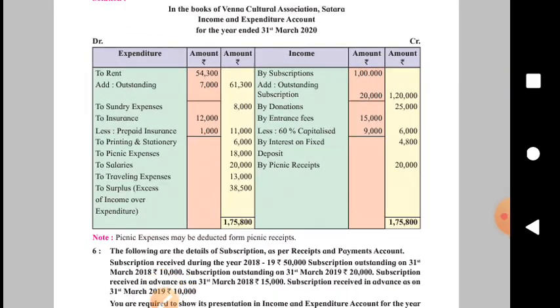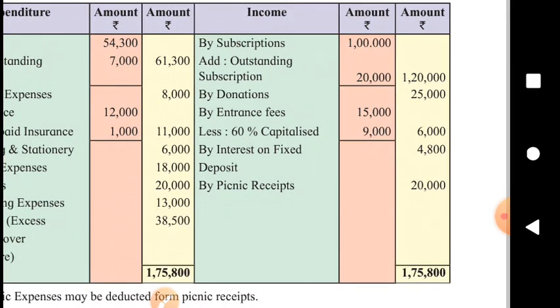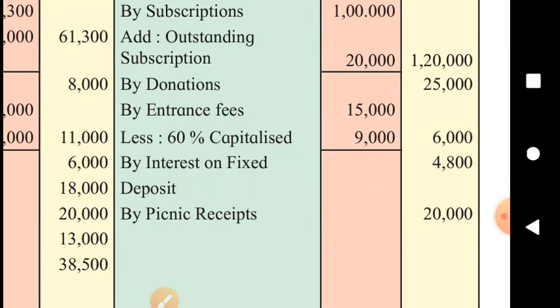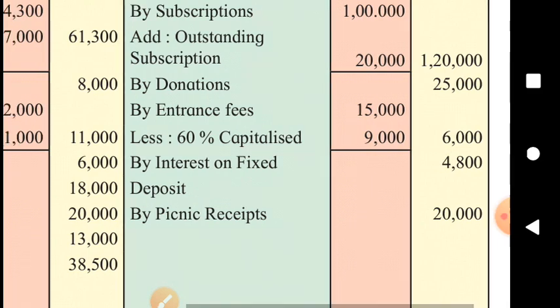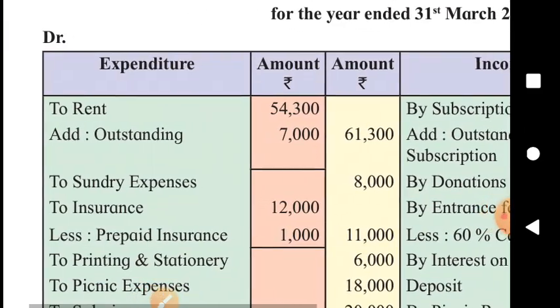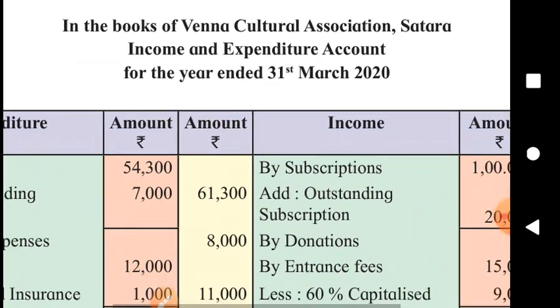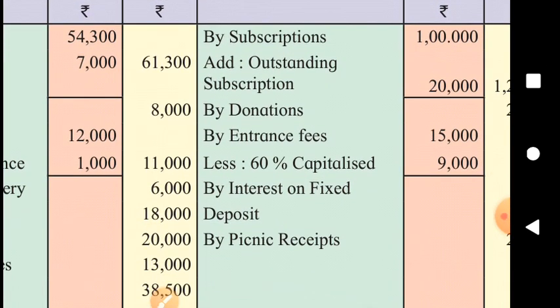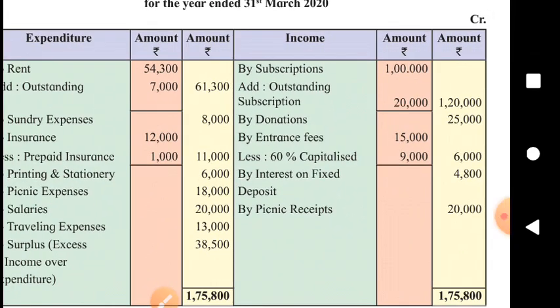Here you can see on the income side entrance fees 15,000 minus 60% capitalized. So capitalized entrance fees cannot be income of the business, it becomes capital fund of the business. So only 40% of 15,000, 6,000 has been shown as an income of this year and 60% have been added to the capital fund. See, but this is not balance sheet. When we prepare balance sheet, we will see that 60% amount have been added to the capital fund.